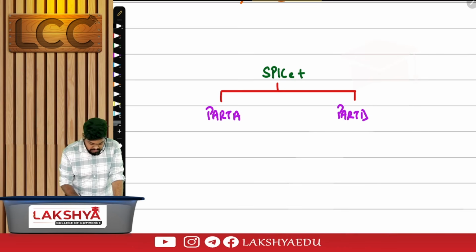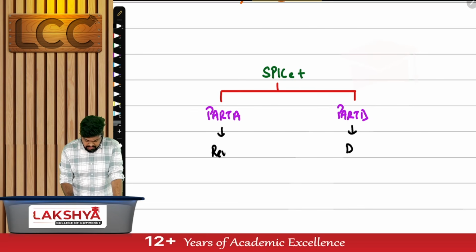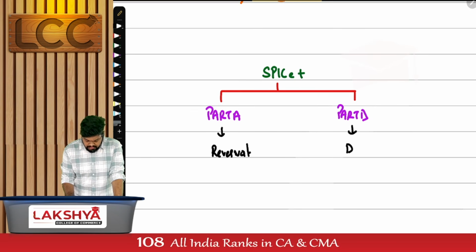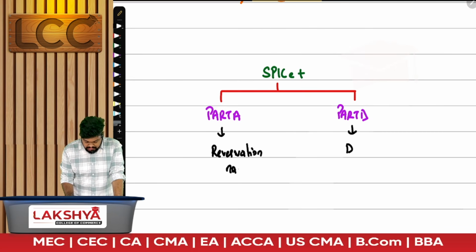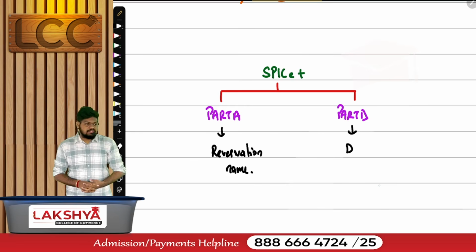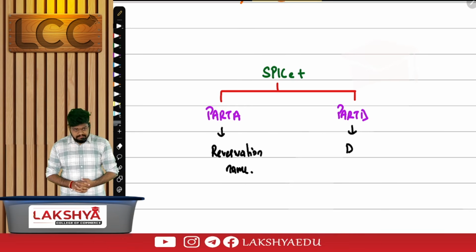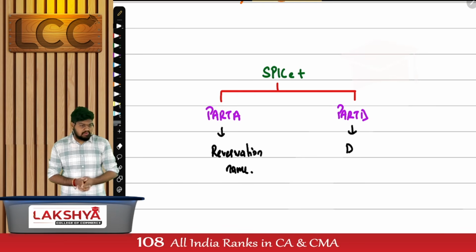Part B talks about submitting documents. Part A talks about reservation or allotment. Reservation of name. Start the process. You'll make a mistake. Be careful and answer. Who will make the application for reservation of name? Subscribers to? Only subscribers? Who can also make an application? An existing company. Have both the logics very clear.